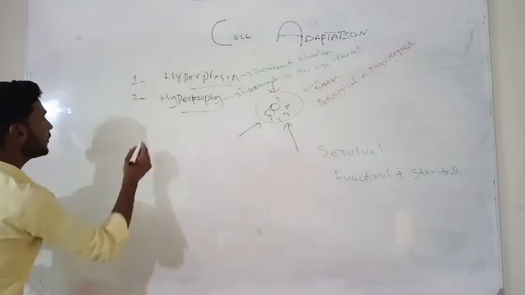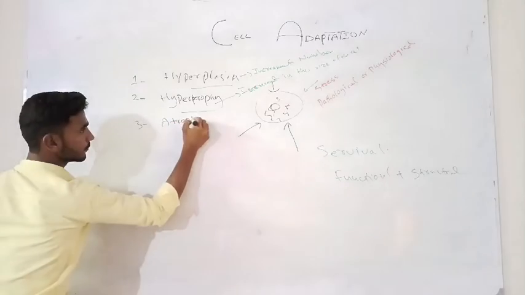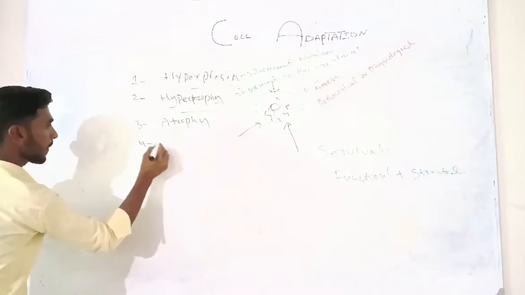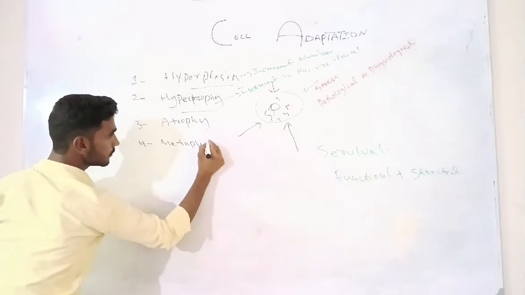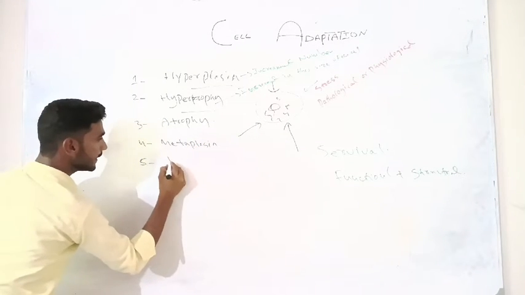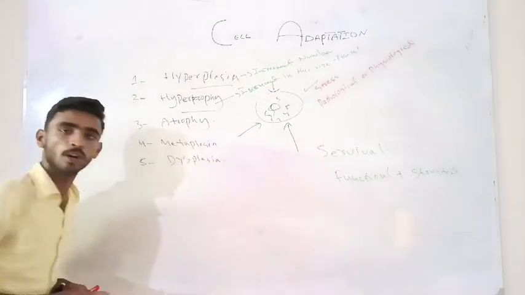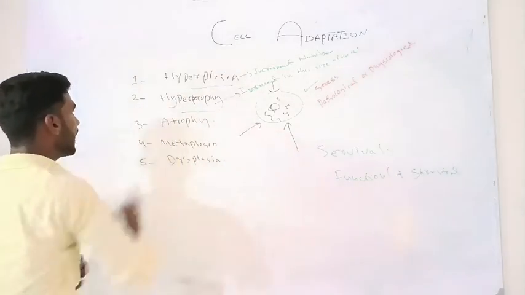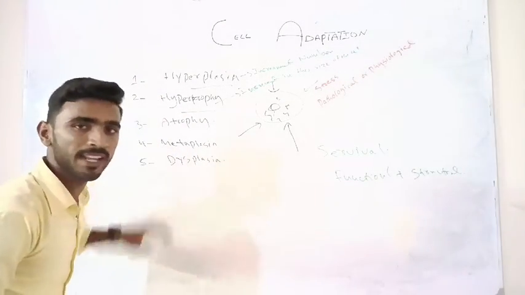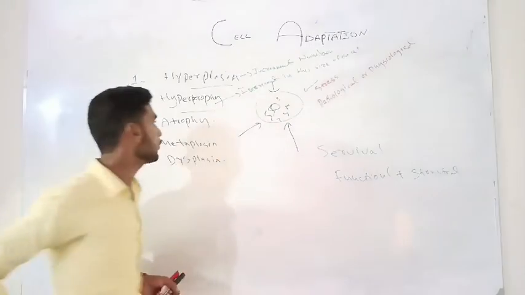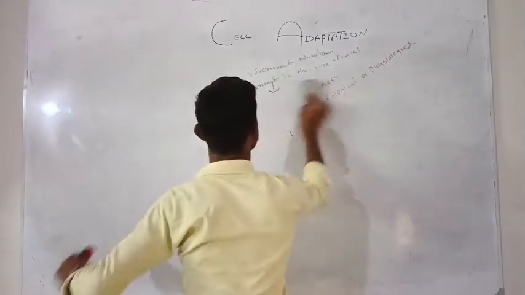The third one is atrophy. The fourth one is metaplasia. And the fifth one is dysplasia. Got it? Hyperplasia, hypertrophy, atrophy, metaplasia and dysplasia. Let's discuss them in detail. Now I'll take it in detail.